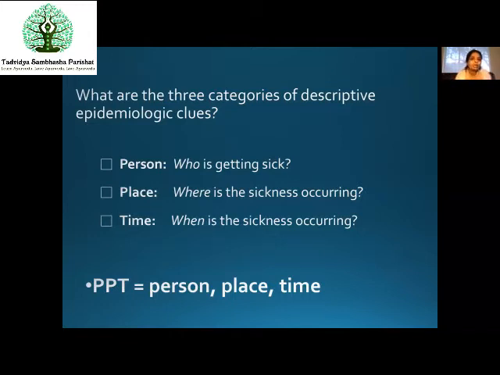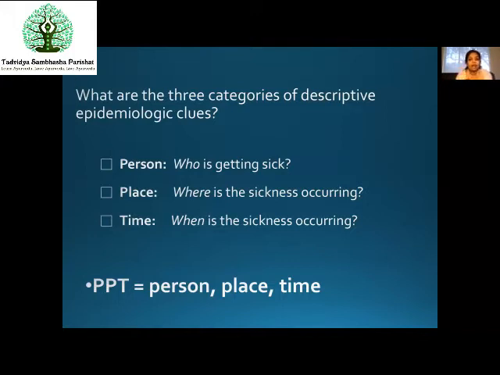So what is the difference between the places? Then the time. When is the sickness occurring? Is the time related to age, or is it related to season, or is it like an environmental factor or yearly factor? Like, does it have a cyclic period? So all these things matter.